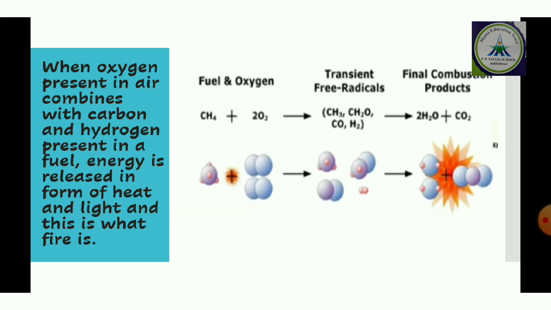So nowadays we know what fire is, how it is formed, and the chemical reaction: oxygen present in the air combines with the carbon and hydrogen present in the fuel. Energy is released in the form of heat and light, and this is how fire is formed.